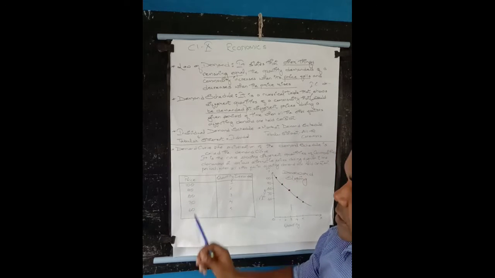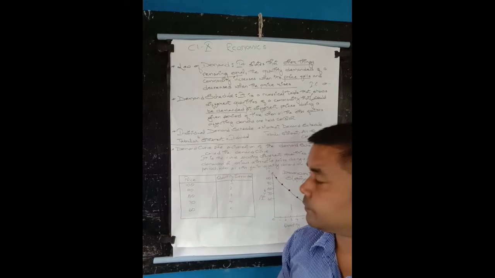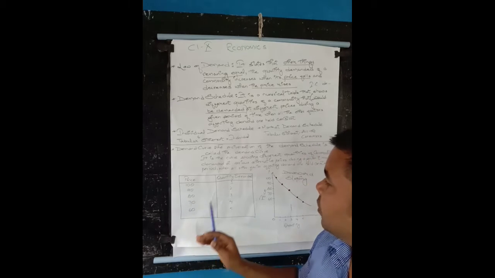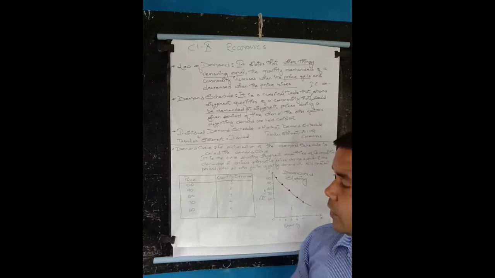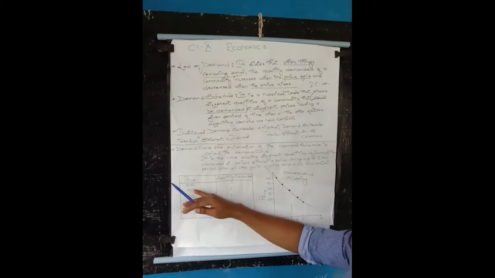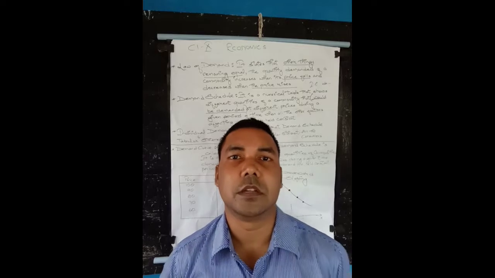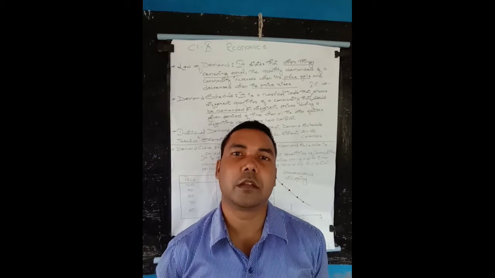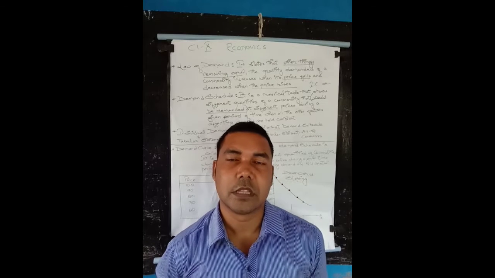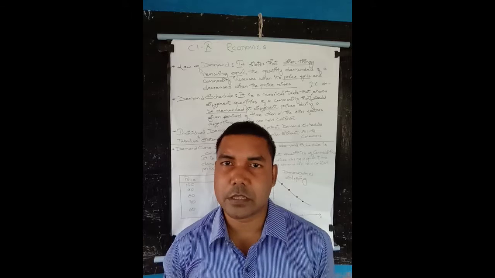When the price decreases to 80, the quantity demanded increases to 3. When the price decreases to 70, it goes higher. As the price of the commodity decreases, the demand by an individual consumer also increases. This is what we call the individual demand schedule.